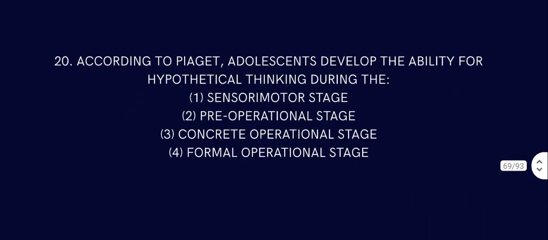Question number 20. According to Piaget, adolescents develop the ability for hypothetical thinking during what stage? In the first part of the video, we learned about that.